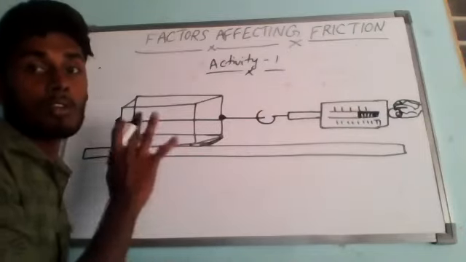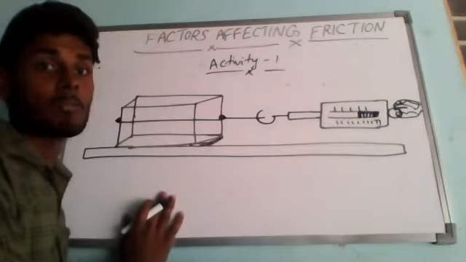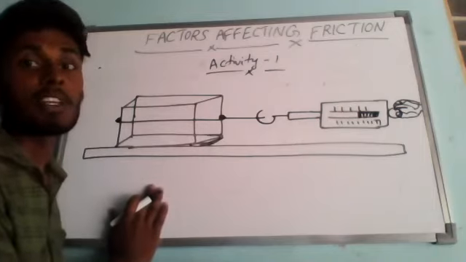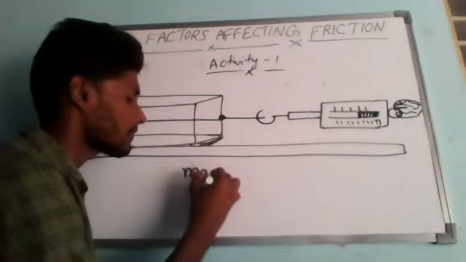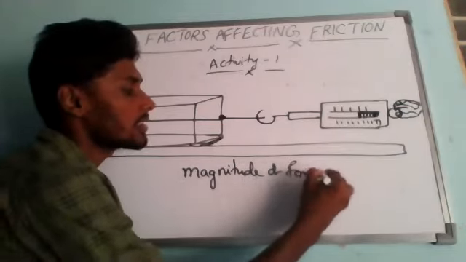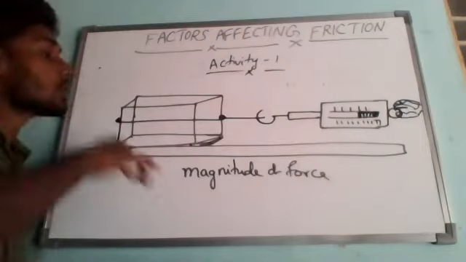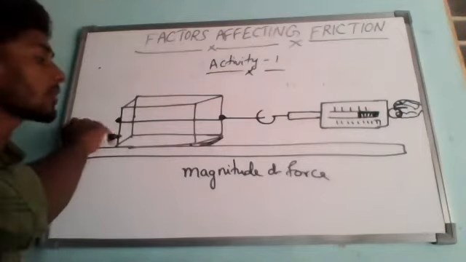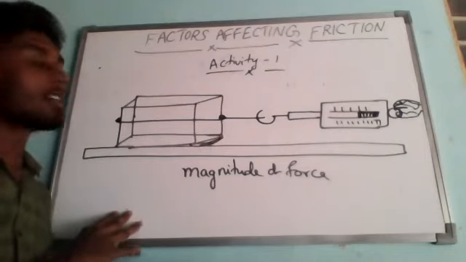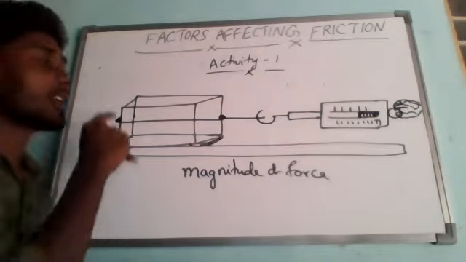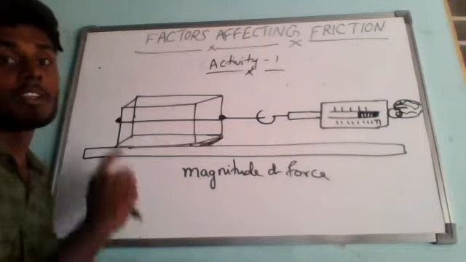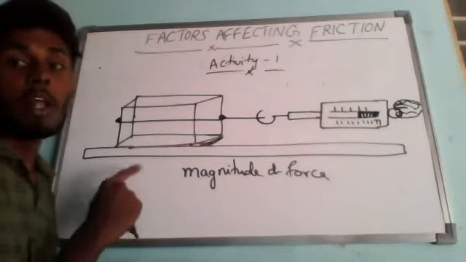Note down the reading on the spring balance when the brick begins to slide or moves slowly. So this reading of the spring balance will give us the magnitude of force.